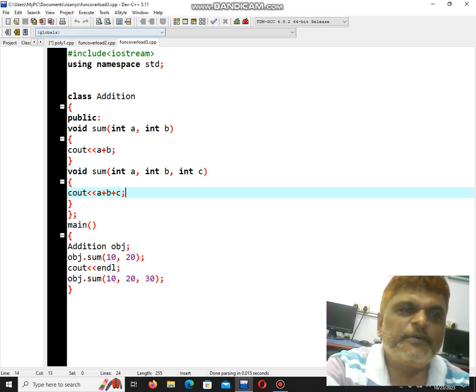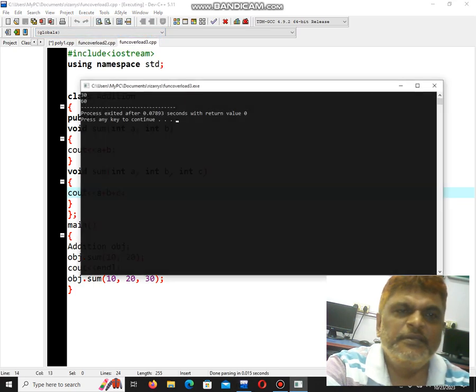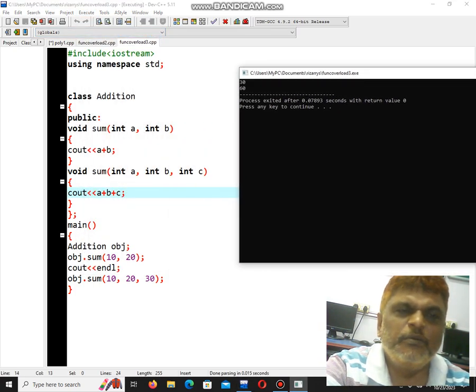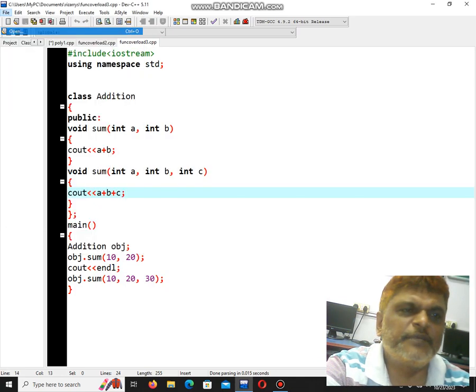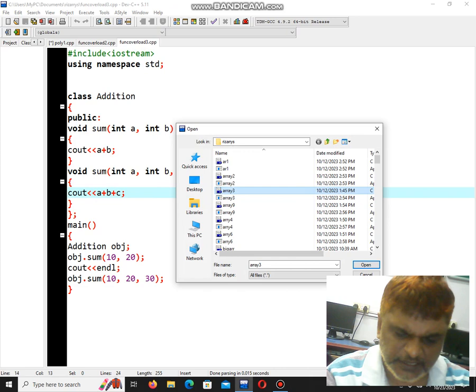Now if I run this program, even this is an example for function overloading. Function overloading. Okay. The next example is, suppose I say.